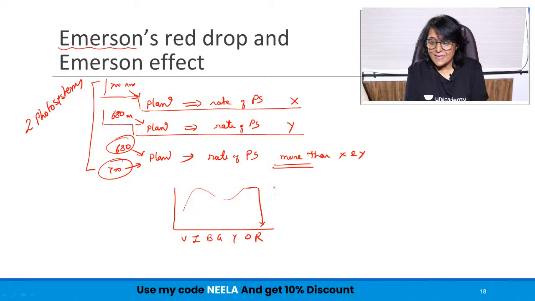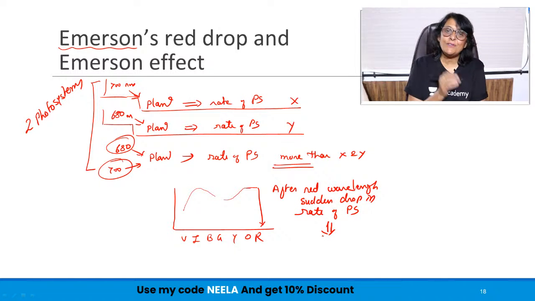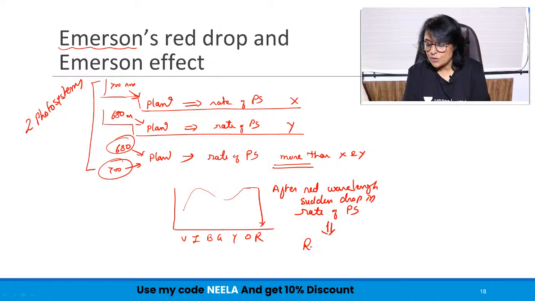So after the red wavelength, a sudden drop in the rate of photosynthesis, and because it is taking place after the red wavelength, it is called red drop.